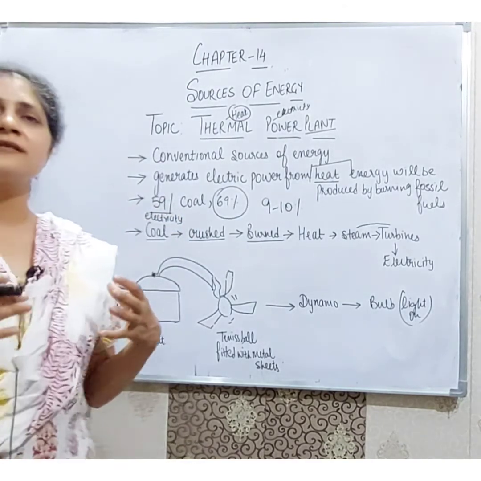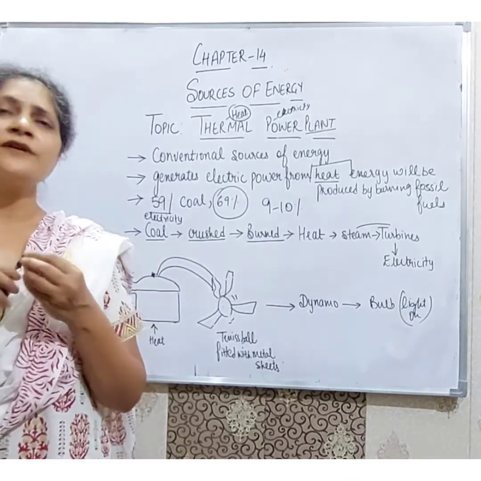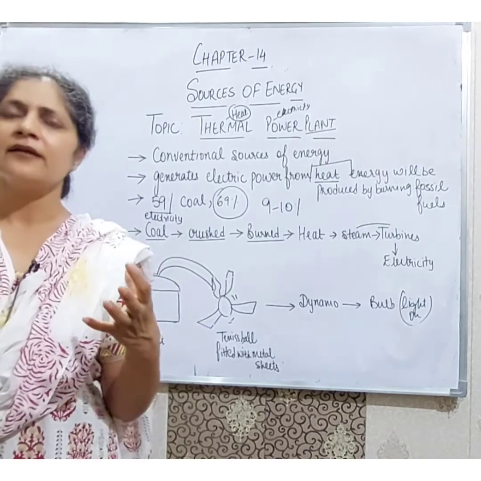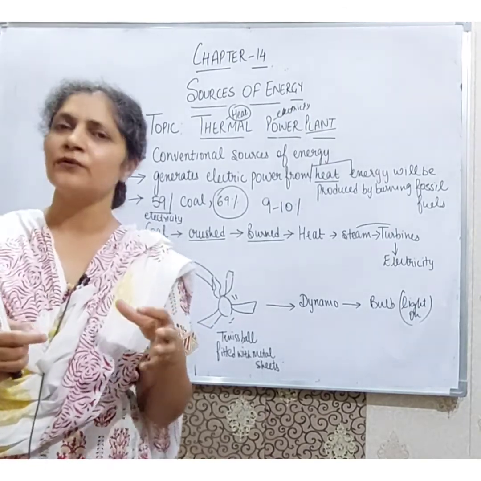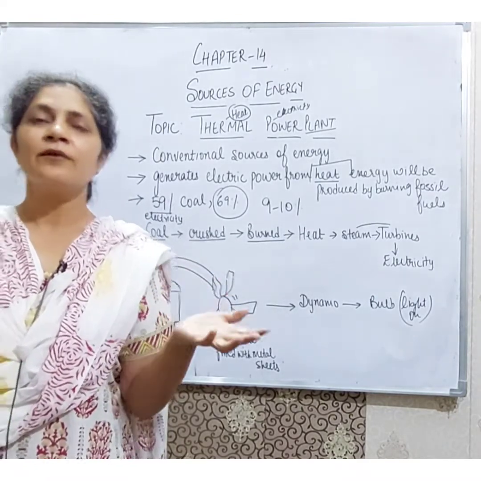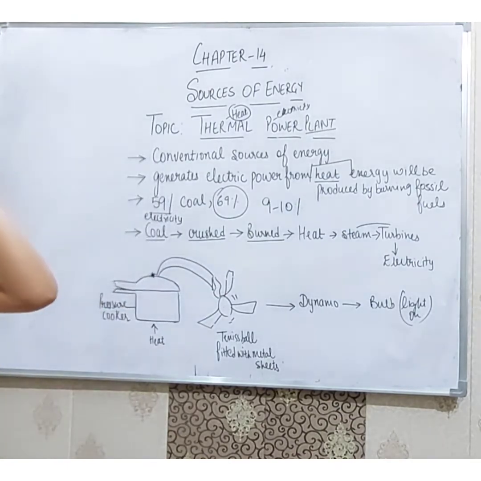When we burn this coal, there is a disadvantage. First, a lot of fossil fuels are consumed, they will disappear one day, and second, when we burn coal, as you know, a lot of air pollution is caused. But we have no other substitute at this time. We are continuously using these fossil fuels.